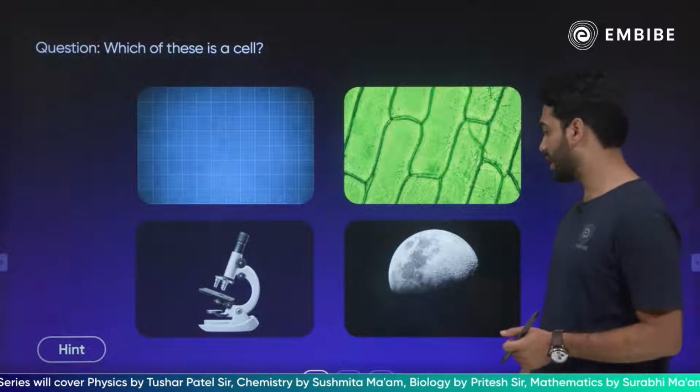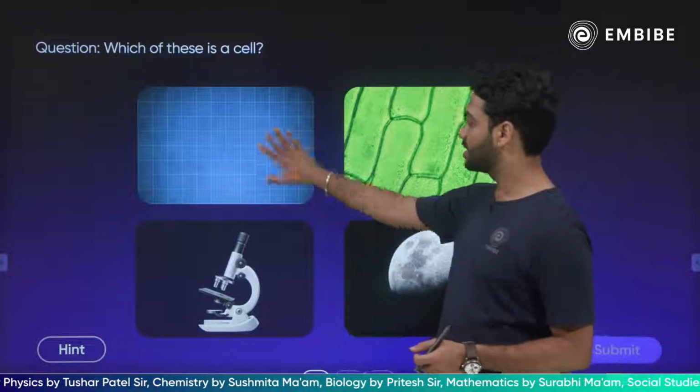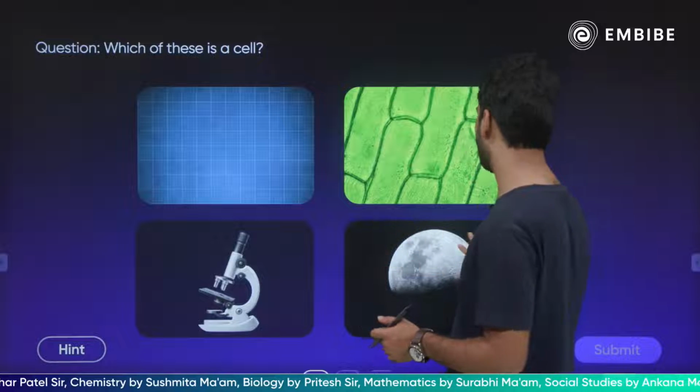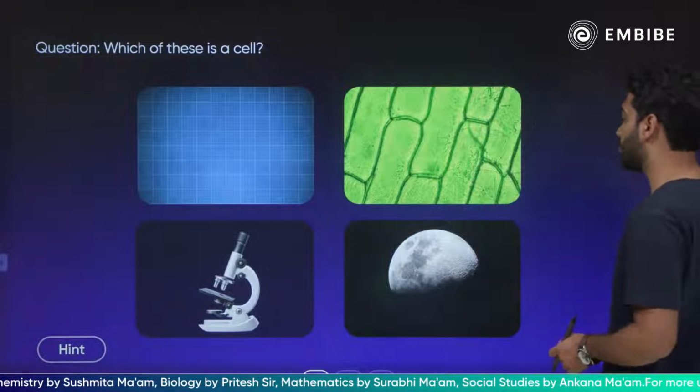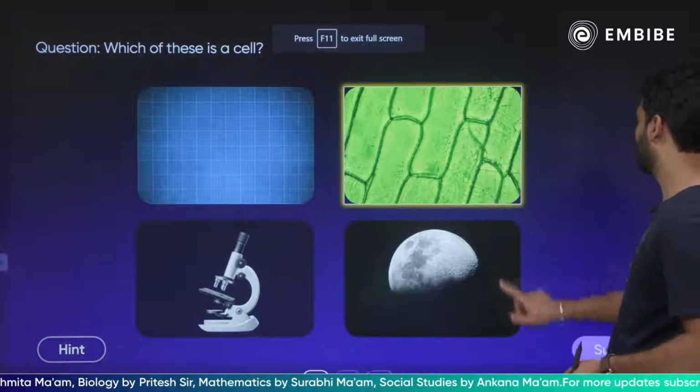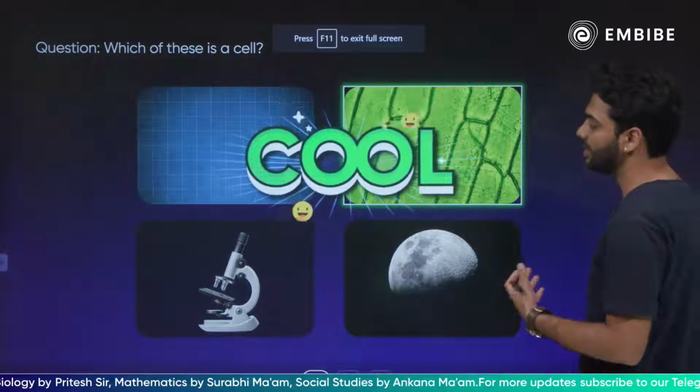Which of these is a cell? So we have here some kind of a graph, this is a microscope, this is the moon, and this is my plant cell, right? So definitely this is a cell.